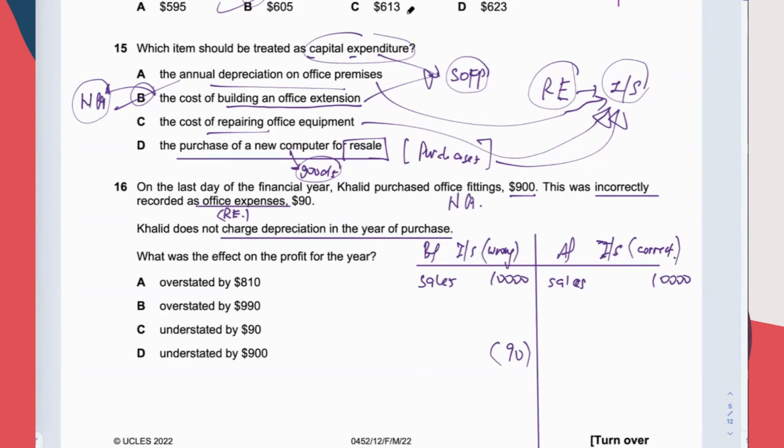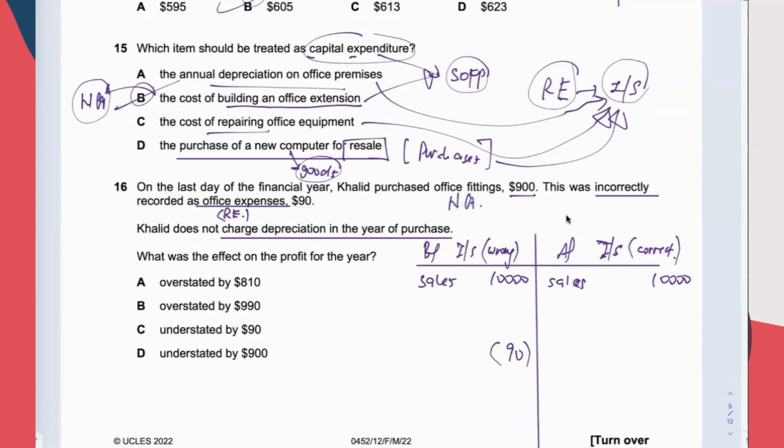Now let's do the income statement the correct way. Is this supposed to be in the income statement? No, because it's an NCA. NCA appears in the SOFP. Now, what is in the income statement? If you do it correctly, you calculate the depreciation, then you show the depreciation in the income statement.